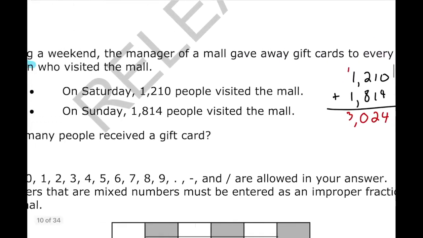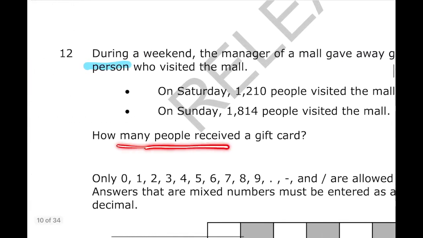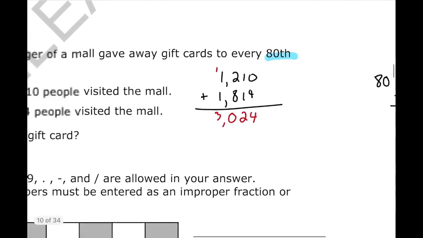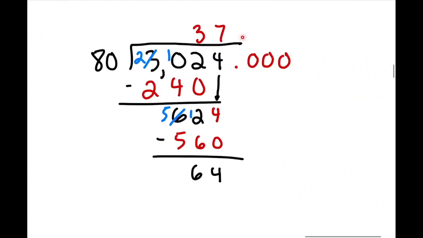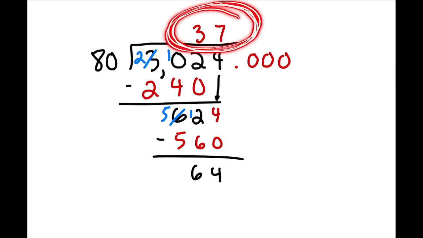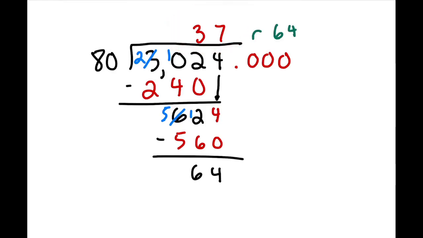But the question asks, how many people? How many total people? So you can't have a decimal of a person, right? So how many total people do we have here? The whole number that we got was 37. And we had a remainder of 64. So you could interpret this as every 80th person, there were 37 80th persons, and then on the next go around, it got up to 64 people. So the answer 37 would be your best choice here.